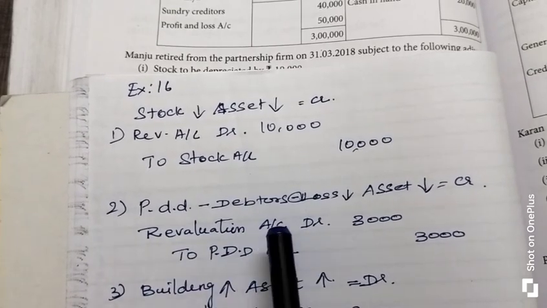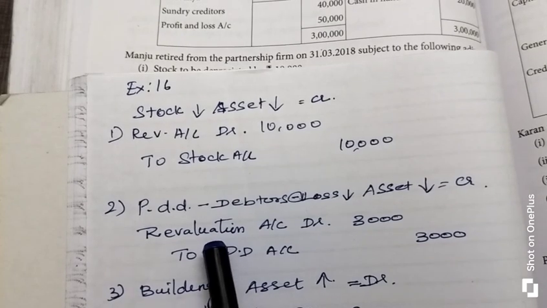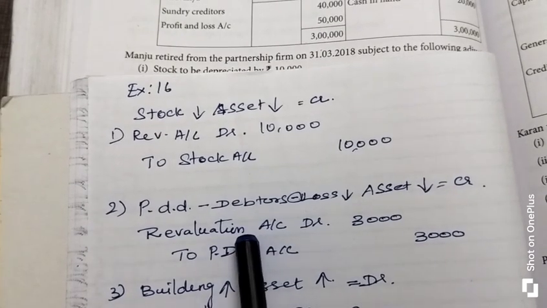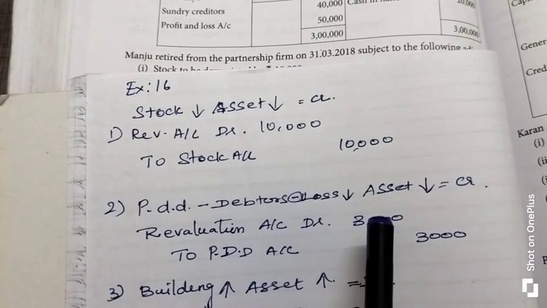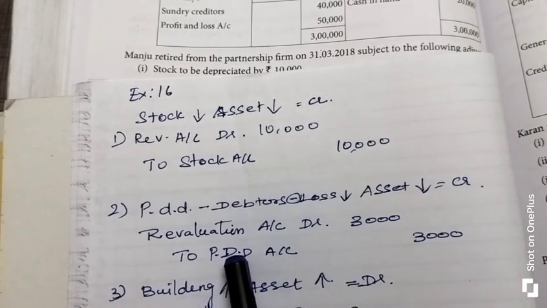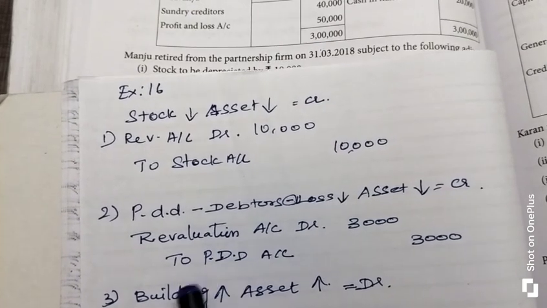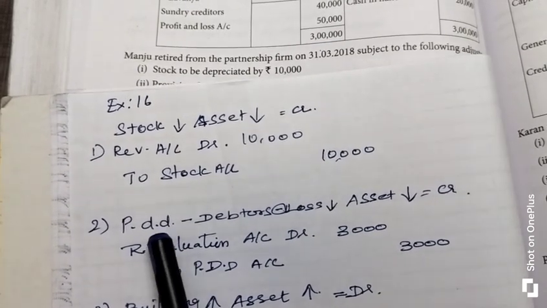Why is the revaluation account to be debited? Because we prepare the ledger account for the revaluation account. So whenever an asset value decreases, the revaluation account is debited and the respective asset account is credited. This is the format. Listen, I will explain what is meant by provision for doubtful debts.